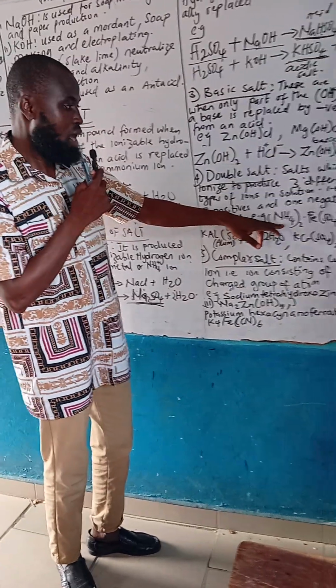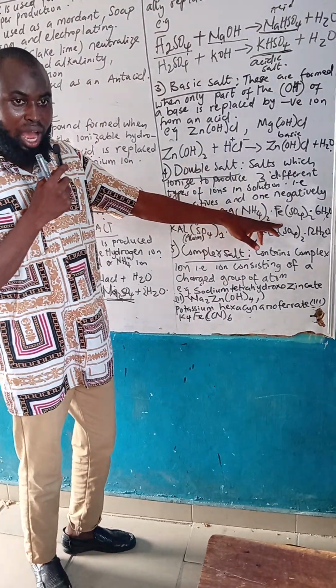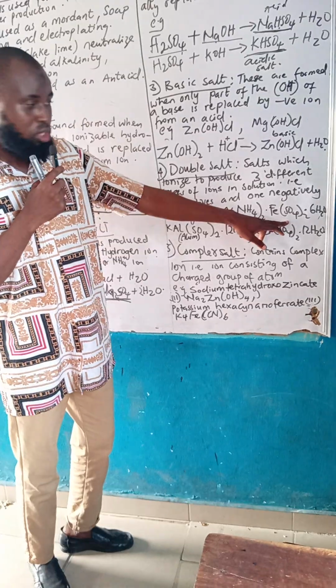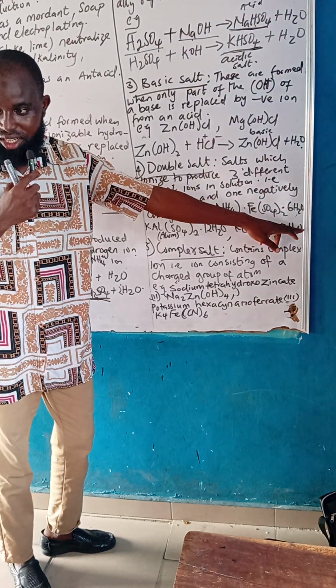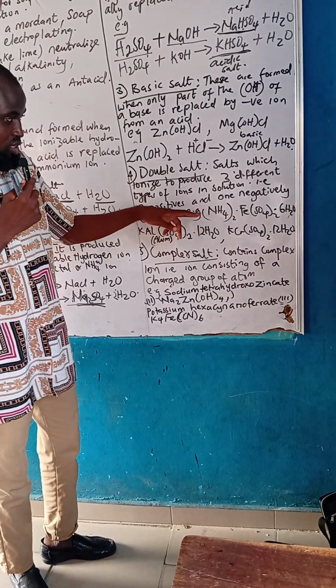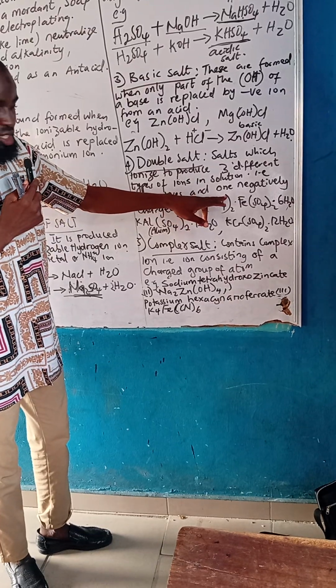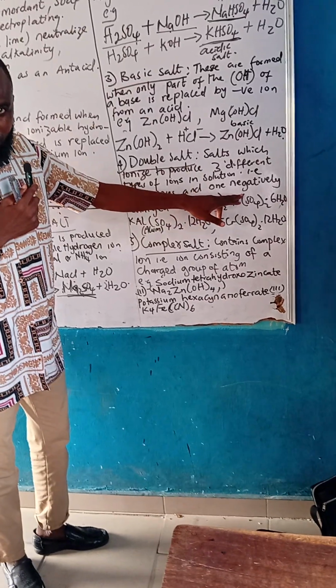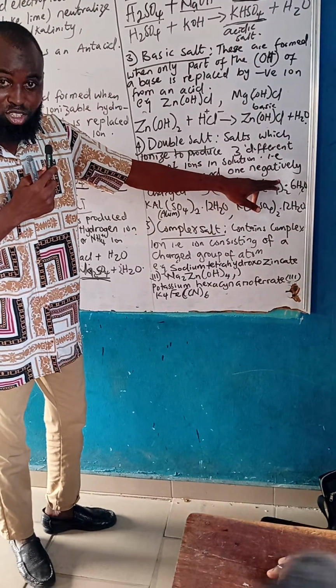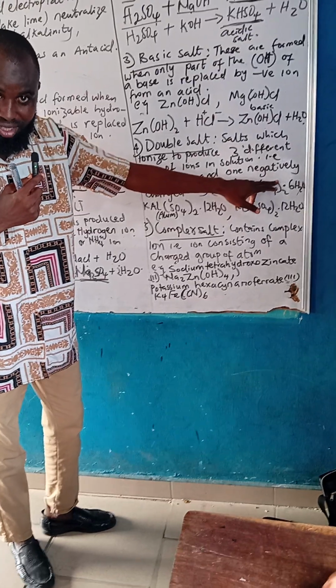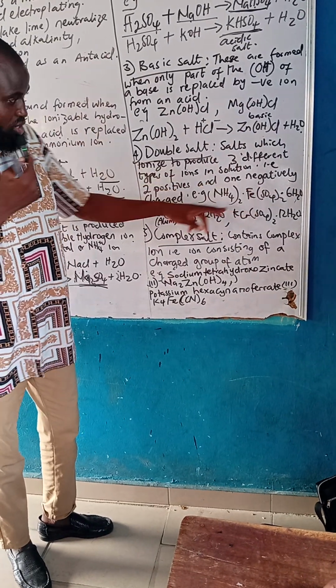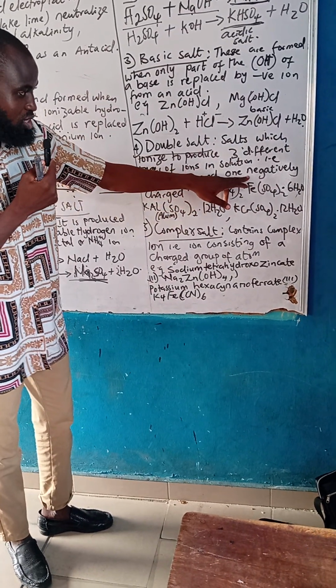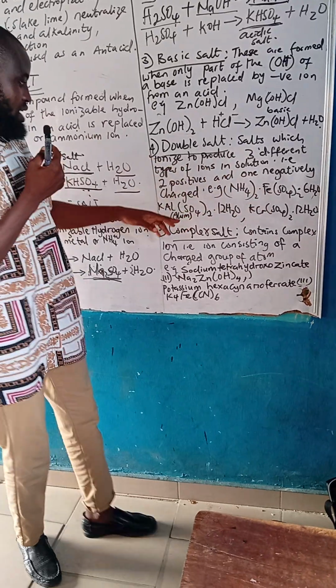What did I call this one for us? Ammonium iron(II) sulfate hexahydrate. Please take note. Ammonium ion is positive, iron ion is positive, and sulfate is a radical with a minus. So positive, positive, and negative.